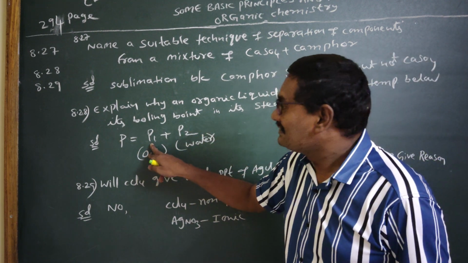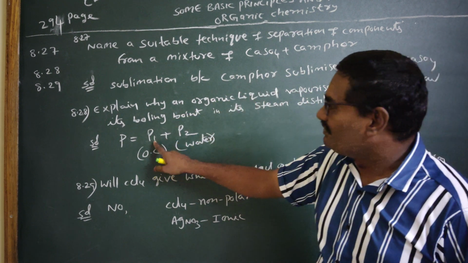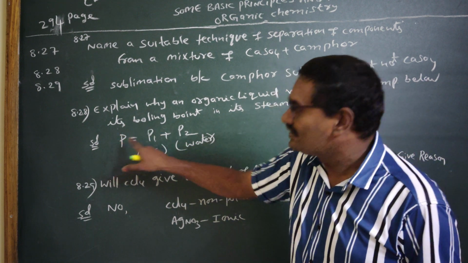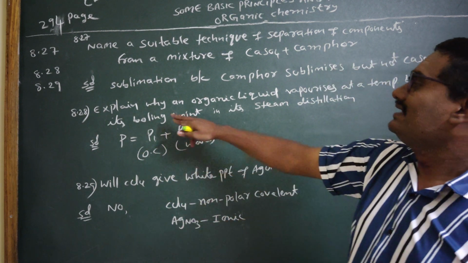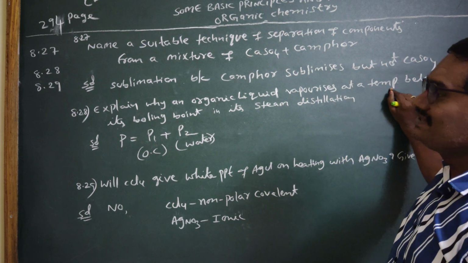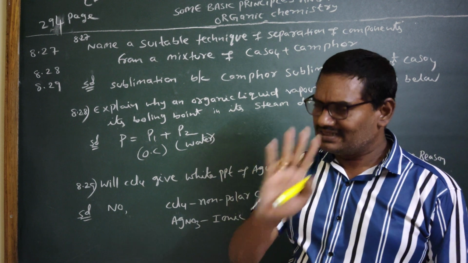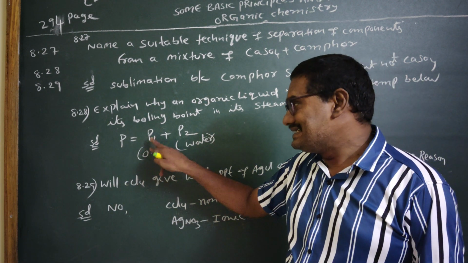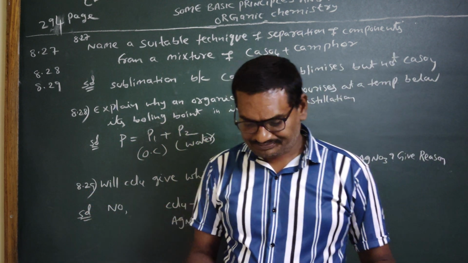So the organic liquid distills before it decomposes. Its boiling point is less than the total pressure. That's why, according to Dalton's law, the organic liquid vaporizes at a temperature below its boiling point. So the answer is Dalton's law, and the organic compound's vapor pressure is less than that of the total pressure. That's all. Next one, 8.29.